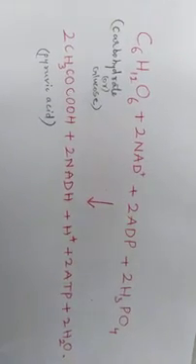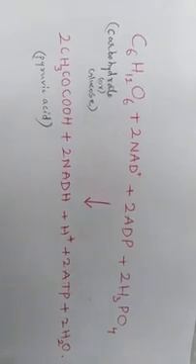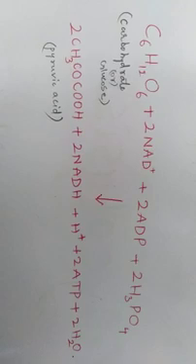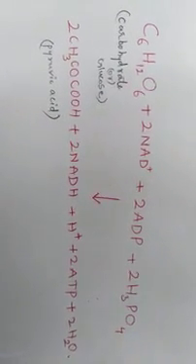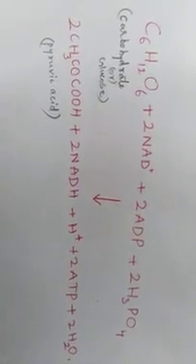The overall reaction of glycolysis is this. Here, carbohydrate or glucose combines with 2 NAD plus, 2 ADP, plus 2 H3PO4 and gives rise to 2 moles of pyruvic acid plus 2 NADH plus H plus, 2 ATP plus 2 H2O.